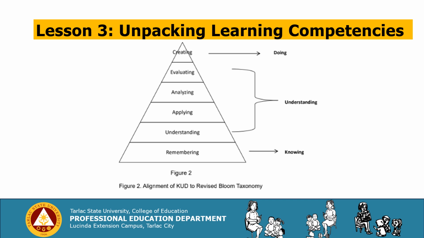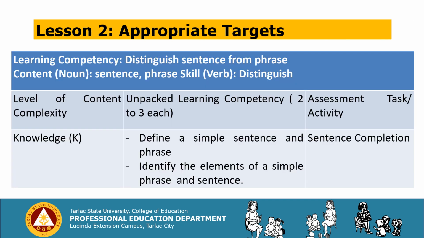We have knowing, understanding, and doing. Knowing is for remembering; understanding covers understanding, applying, analyzing, and evaluating; and creating falls under doing. So this is the learning competency: distinguish sentence from phrase. The content, the noun, is sentence and phrase; the skill, the verb, is distinguish. Level of content complexity: under knowledge. This is the unpacked learning competency: define a simple sentence and phrase, and identify the elements of a simple phrase and sentence. So the assessment task and activity is sentence completion.